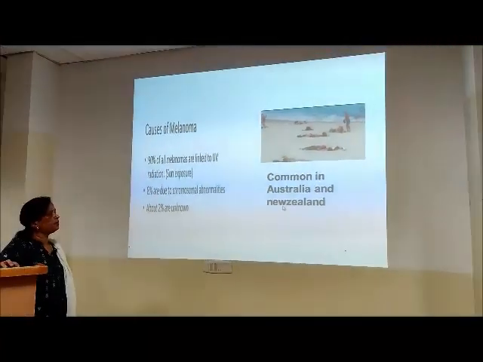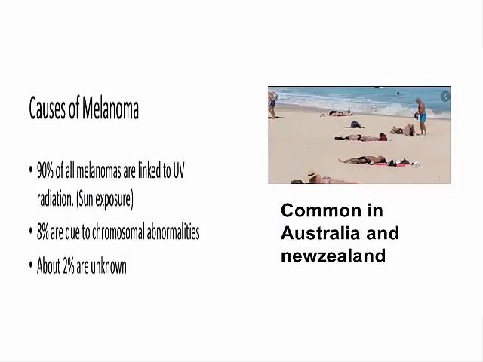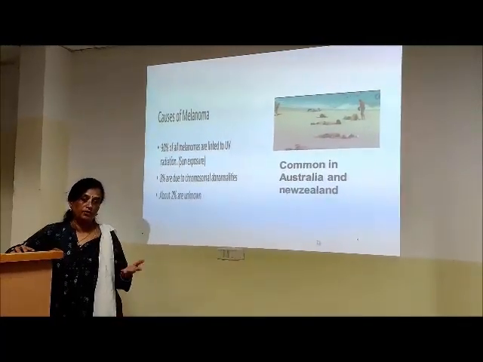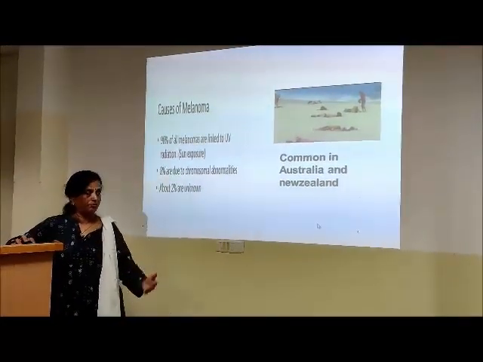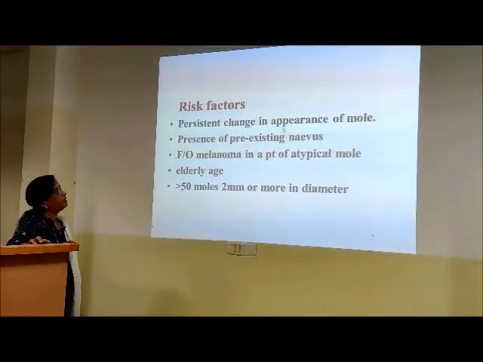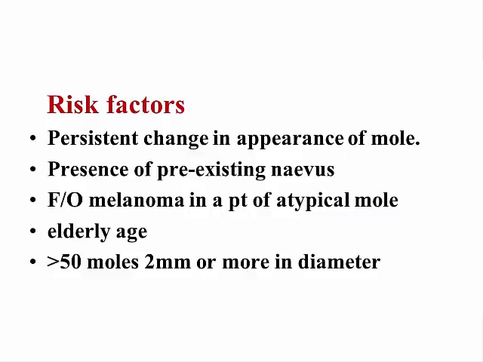There are so many diseases, so many tumors, whatever we talk about, ultimately we say origin unknown, etiology unknown, idiopathic. What are the risk factors then? Persistent change in appearance of a mole, I told you already.